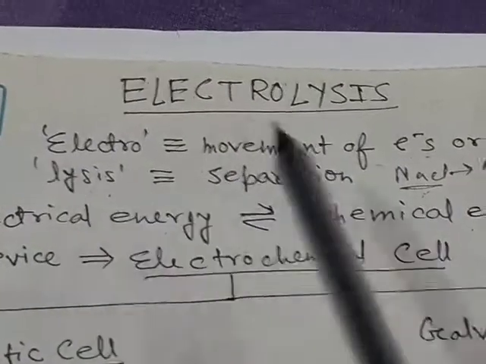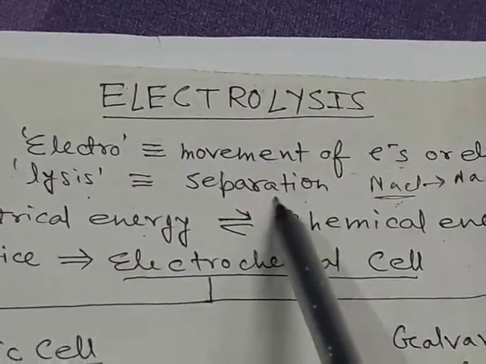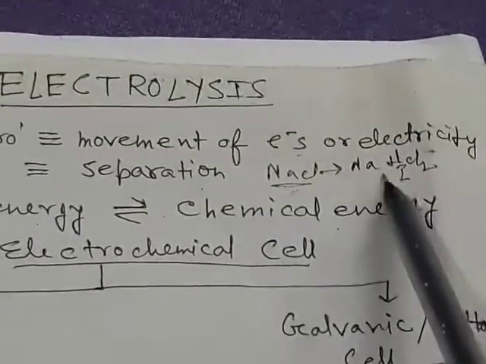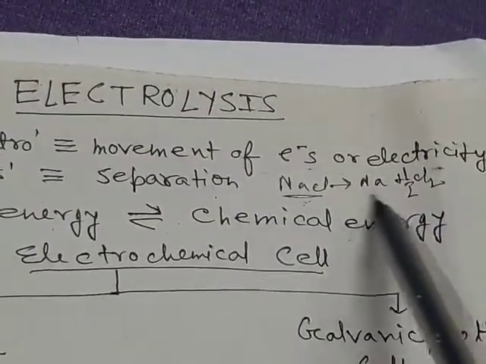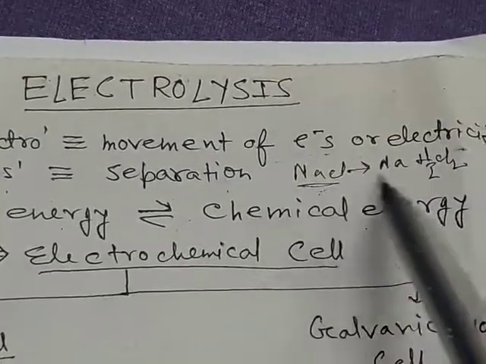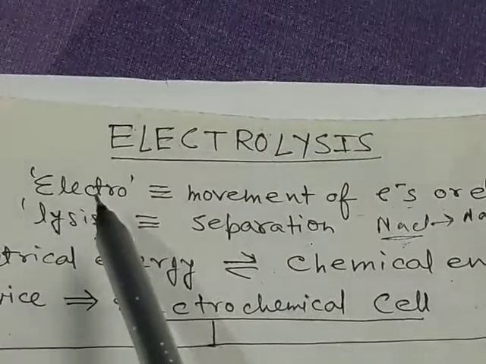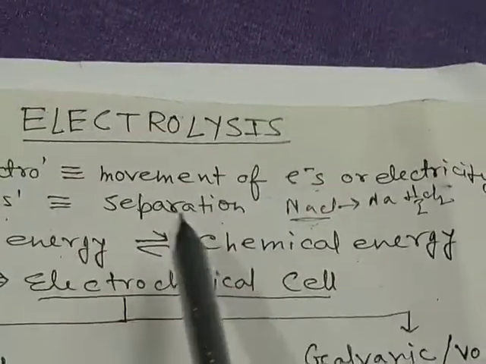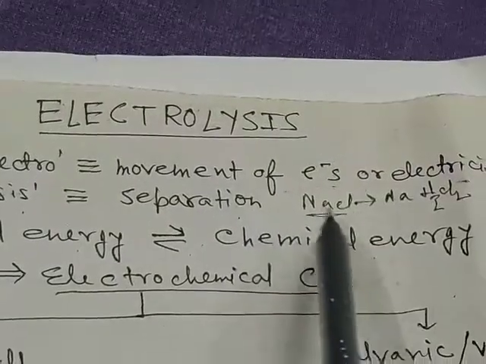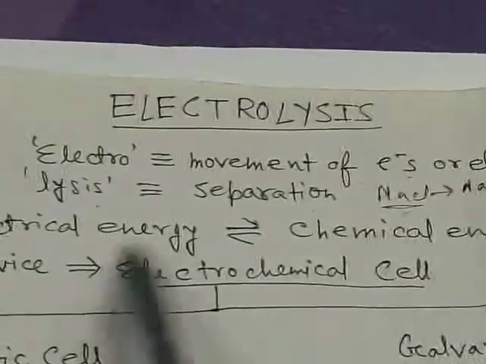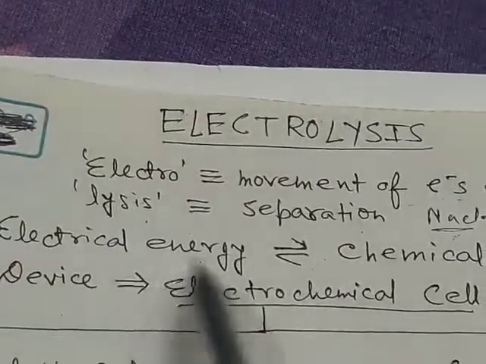And lysis means separation, that is the chemical decomposition of any compound, say NaCl. After decomposition we get the constituent elements of NaCl, that is sodium and chlorine. So the meaning of electrolysis is that by passage of electricity there will be chemical decomposition of any compound, that is, from electrical energy we get chemical energy, or from chemical energy we get electrical energy.